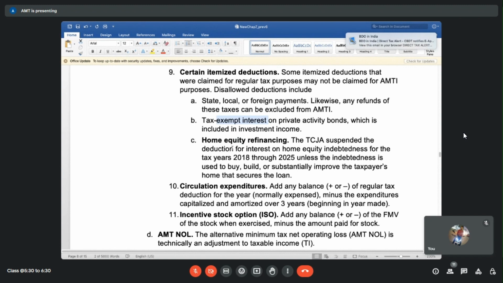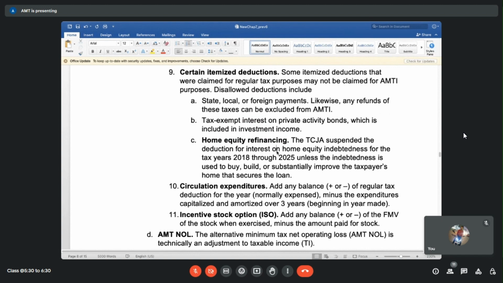So home equity refinancing is different than mortgage interest payments. Mortgage interest, we know, is completely linked to your home that you have financed, and you're paying certain monthly EMIs on that. But when it comes to home equity refinancing, you can actually take a loan on your home. It's not a mortgage loan. It's just that the value of your home has gone up, so you approach the bank and tell them, hey, my home is worth like $100,000 more.